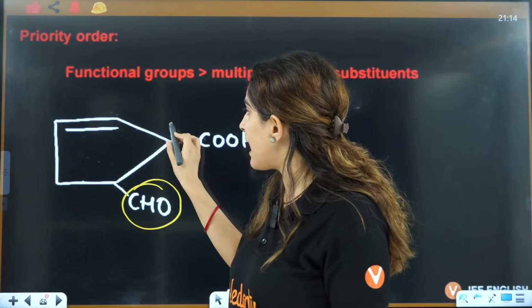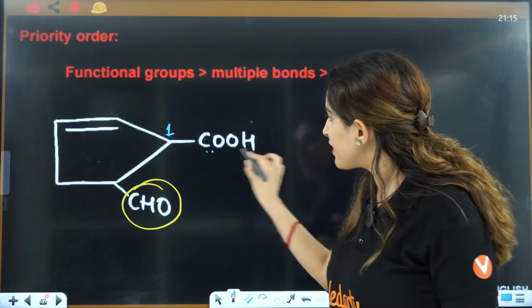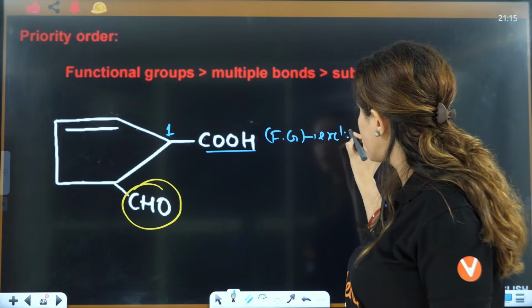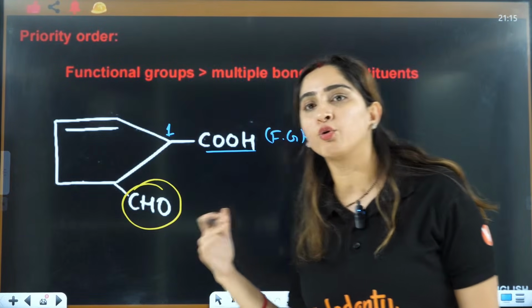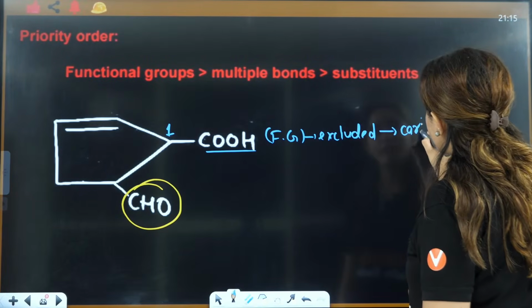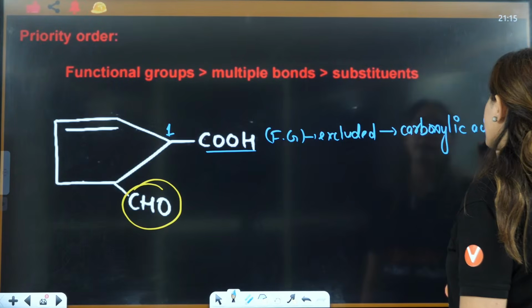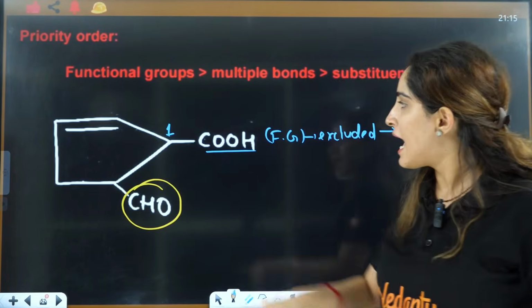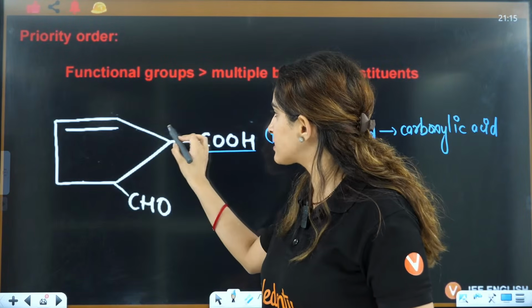I'll choose this as the first carbon. This is my functional group only, but that is excluded. Now tell me, when the functional group is not included in the chain, what is the name that you use for it? The name is carboxylic acid. That means for COOH, I'll use carboxylic acid. We are clear that this will be named carboxylic acid, and the numbering will start from this one.